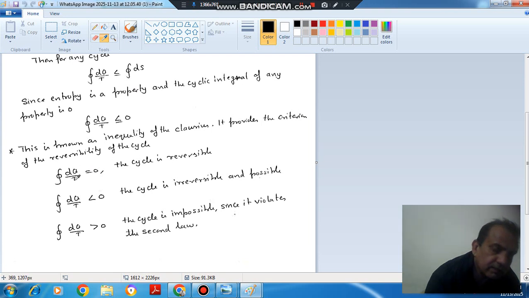If the cyclic integral of dq by T is equal to 0, then the cycle is reversible. If the cyclic integral of dq by T is less than 0, then the cycle is irreversible and possible. If the cyclic integral of dq by T is greater than 0, then the cycle is impossible since it violates the second law. Okay. So this is your Clausius inequality.